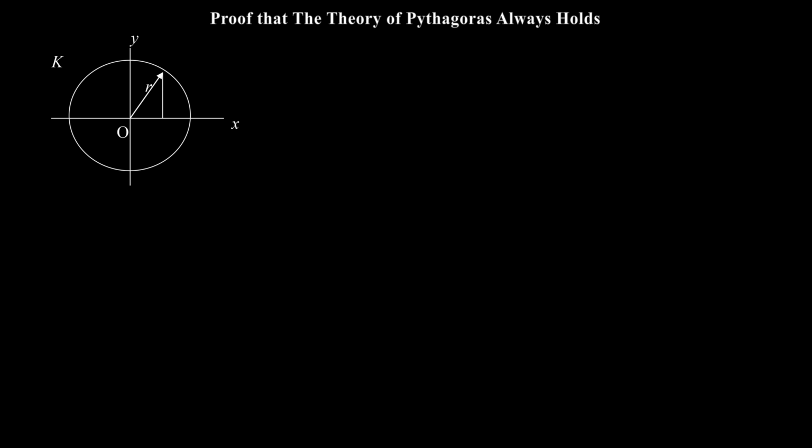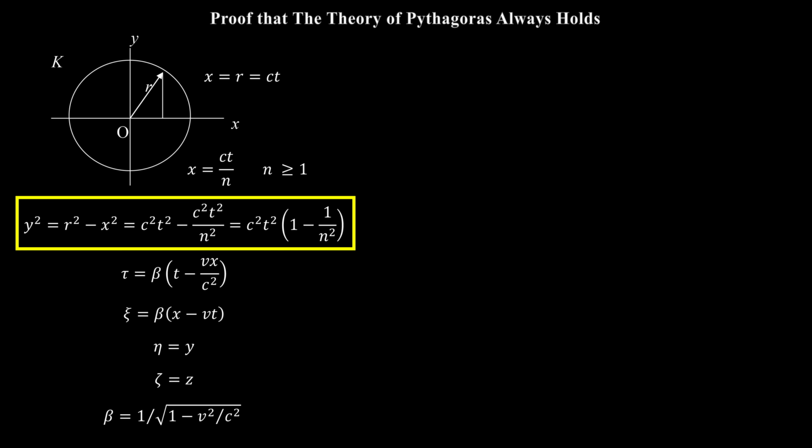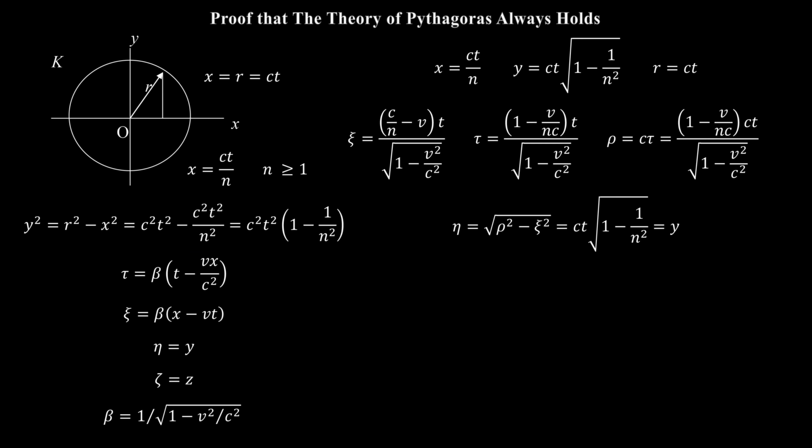Since the position of the wavefront on the positive x-axis at any instant of time t is given by this expression, every position on the positive x-axis within the sphere of light at any time t can be specified by this expression, where n is a real number greater than or equal to 1. A similar expression accounts for the negative x-axis within the sphere of light. The theorem of Pythagoras then gives this equation. Recall the first form of the Lorentz transformation. Here it is again. Putting the foregoing expressions for x and y in terms of n into the Lorentz transformation gives this set of equations.